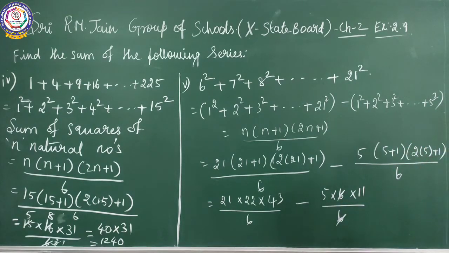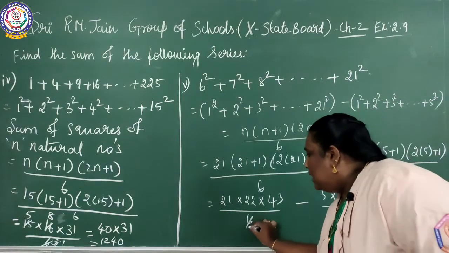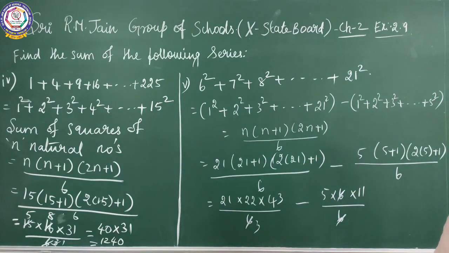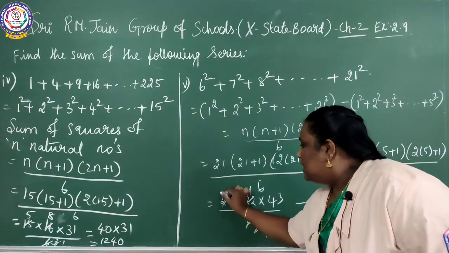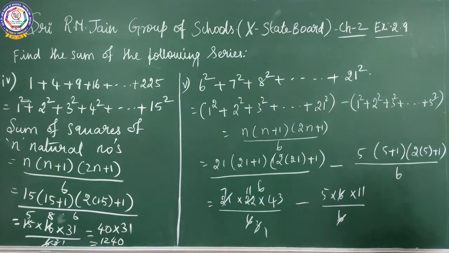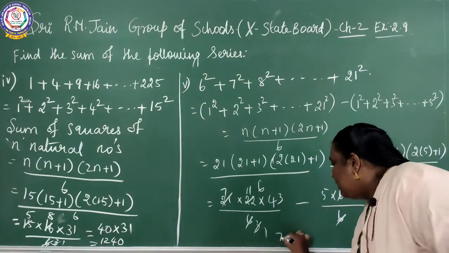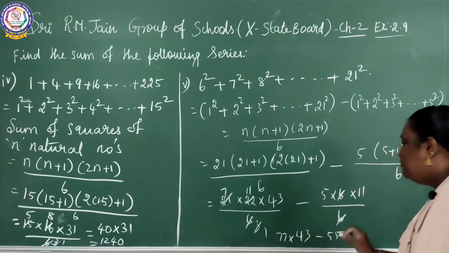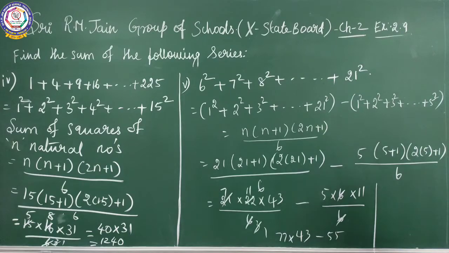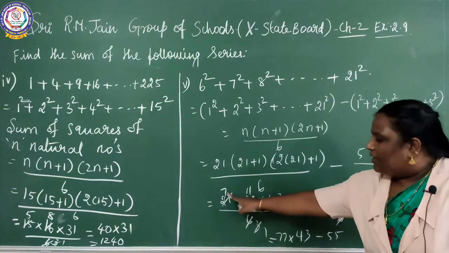The 6s get cancelled. See here, 3 twos are 6, 11 times. 3 ones are 3, 7 threes are 21. 77 into 43 minus 55. 77 into 43 minus 7 into 11.